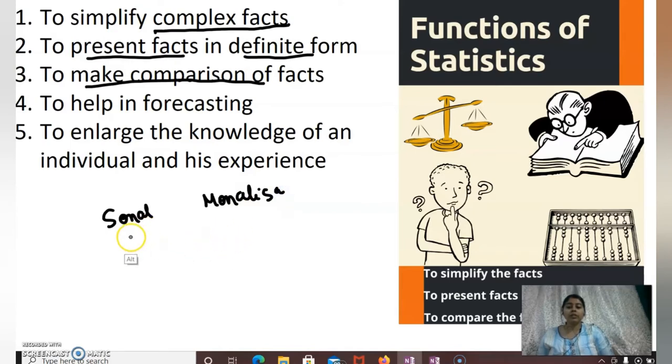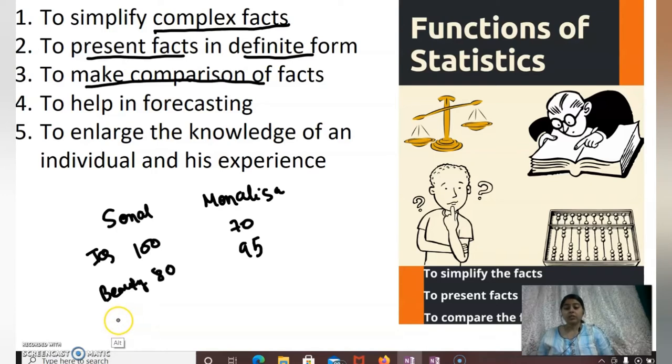We give them scores on their intelligence: suppose her IQ is 100 and her IQ is 70, but in beauty she is 80 and she is 95.